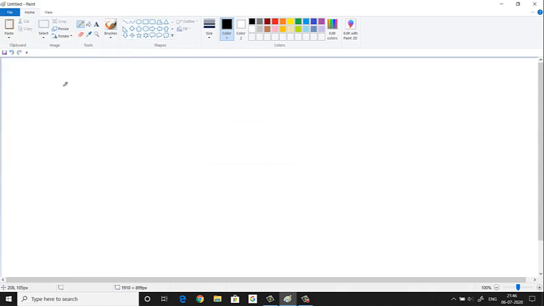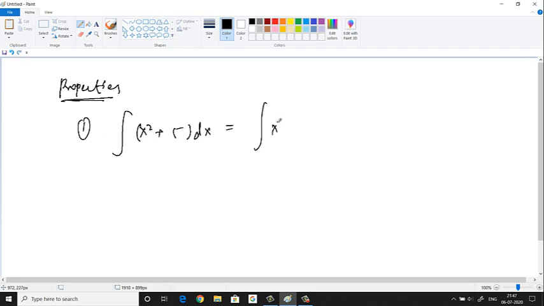Now there are certain properties that you have to know. Simple ones I'm going to tell you. Suppose we have a problem like this, integration of x square plus 5 dx. So how do we integrate? If there is a plus or a minus, let's start with plus only, you can split the integration. That means you can write x square dx plus 5 dx. x square into dx is x square dx, 5 into dx is 5 dx. You can break the integration, segregate it, split it.